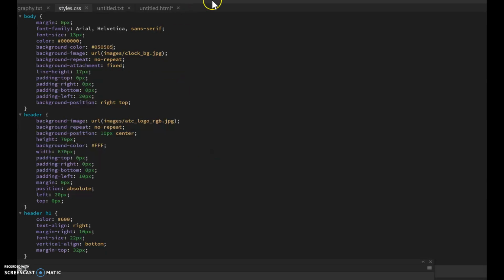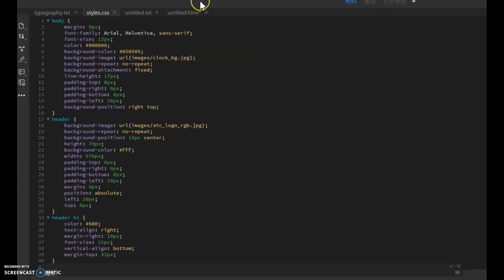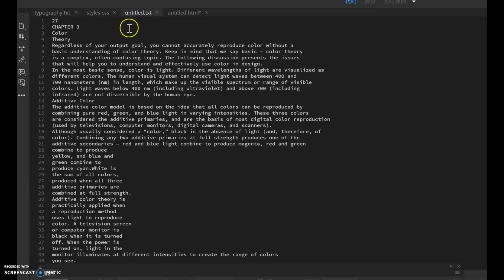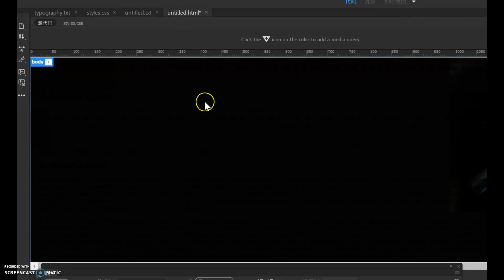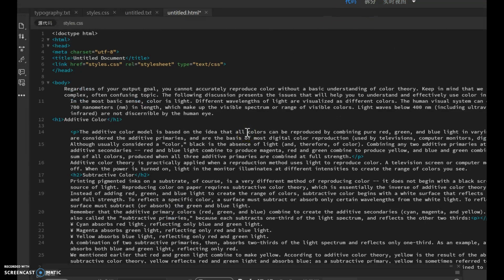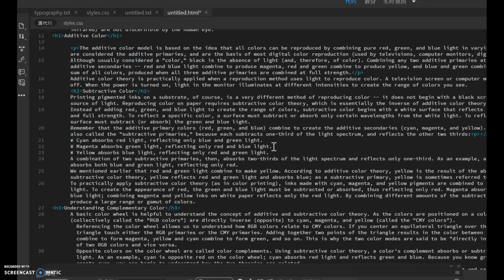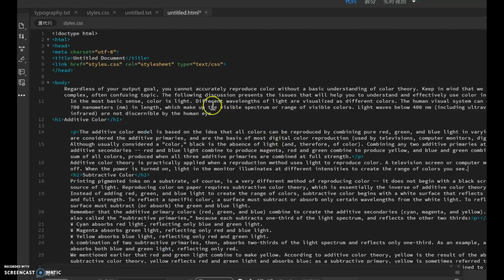Oh, there we are, and here we go. As you can see, I have copied the text into Dreamweaver, and I have marked up the head and the heading right here, and also I have attached the style CSS file.